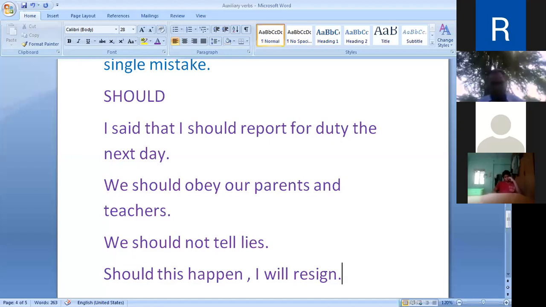Again, should is used to express past tense, as the past tense of shall, for turning direct speech into indirect speech. While changing direct speech into indirect speech, we use should. Should is the past tense of shall. Indirect speech: I said that I should report for duty the next day.